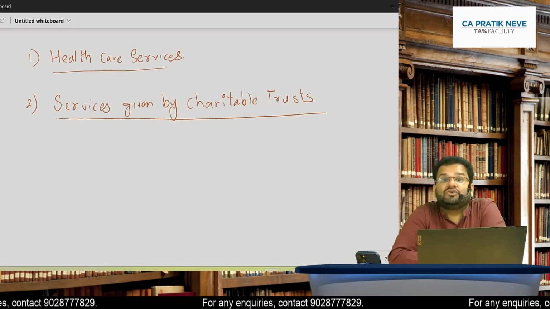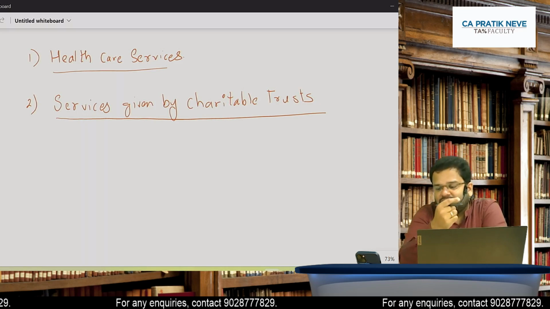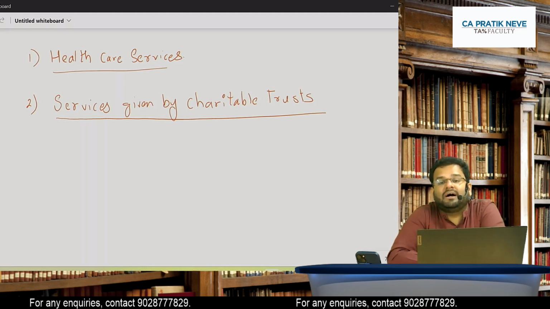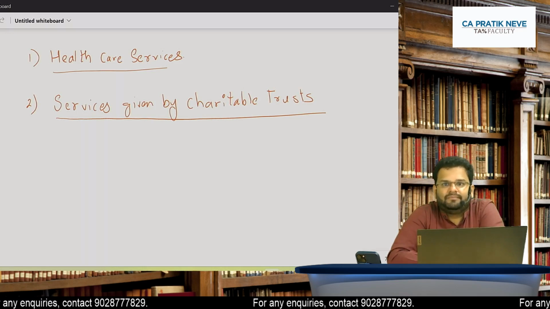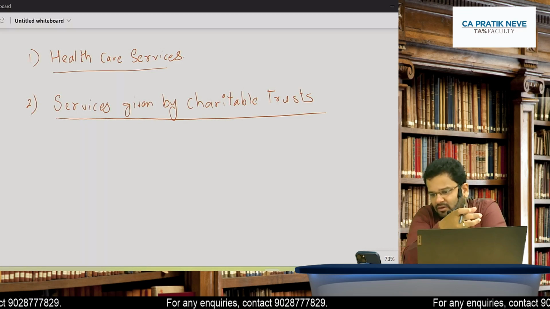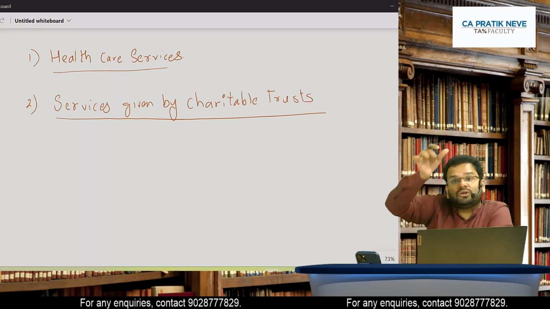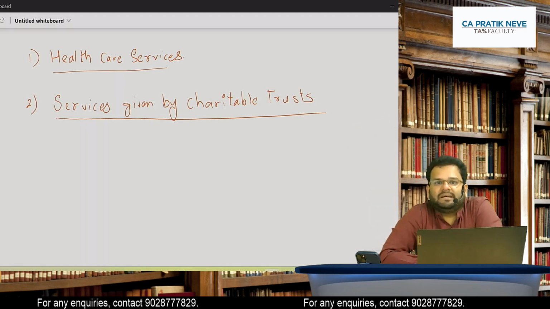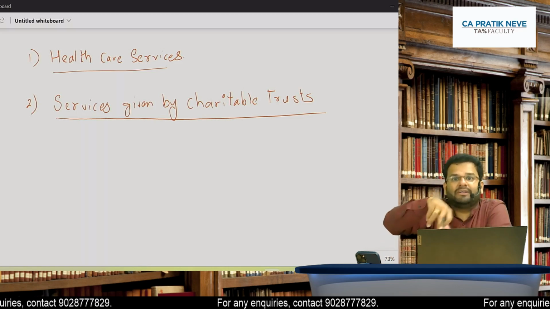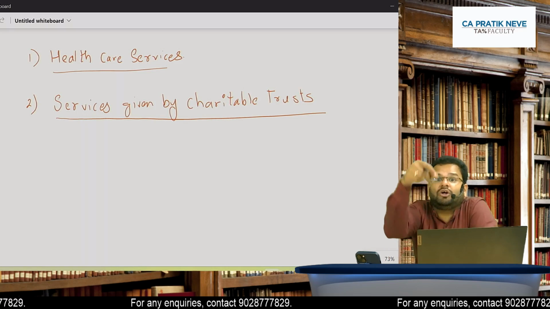But exemption does not apply if renting of room is happening where the charges are 1000 or more per day.